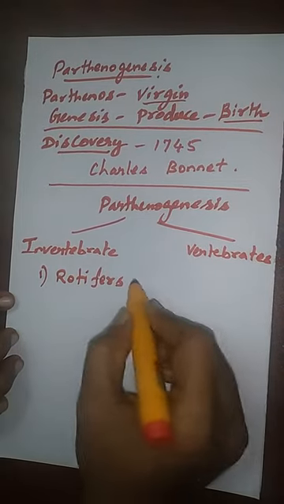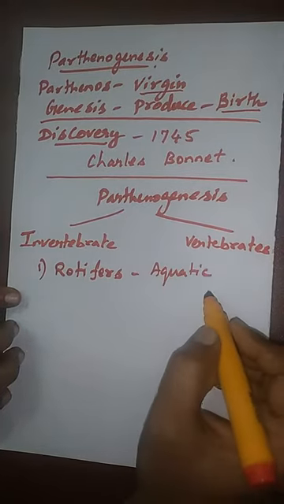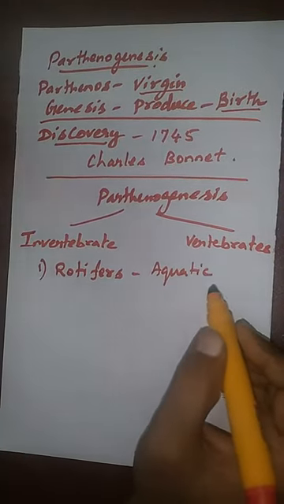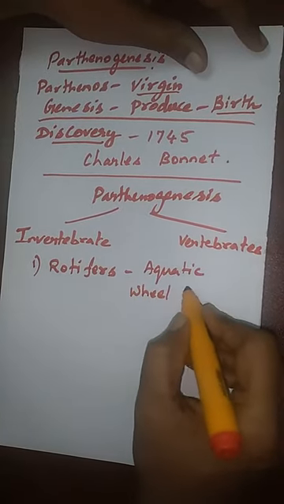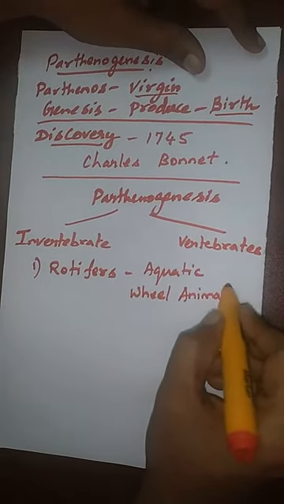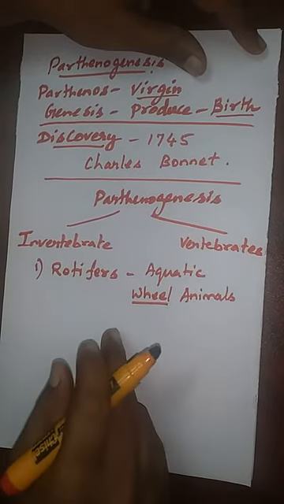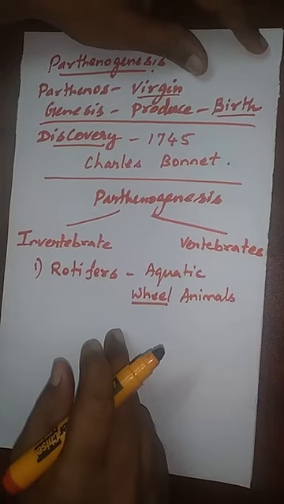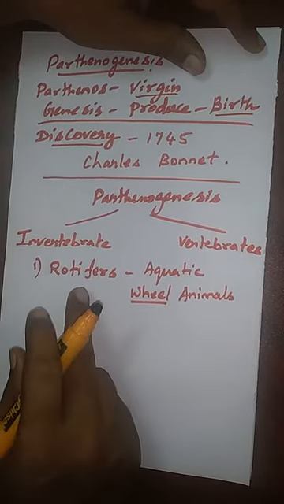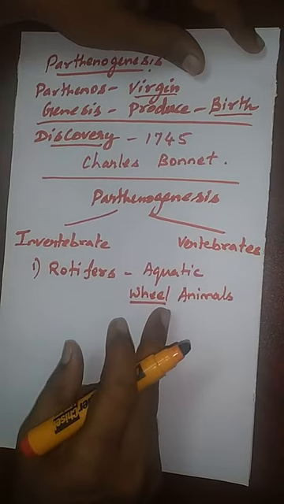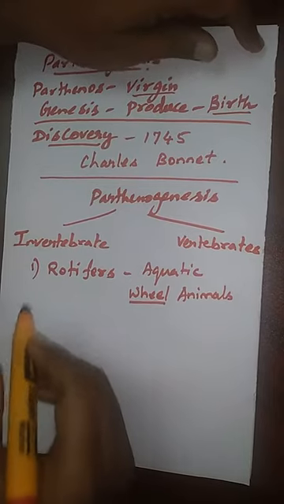rotifers. This is an aquatic organism, multicellular organism. It is also called wheel animals because the mouth of the rotifers has numerous cilia. Its movement is looking like a wheel. So we are saying that rotifers is also called wheel animals or wheel animalcules. It belongs to the rotifer phylum.